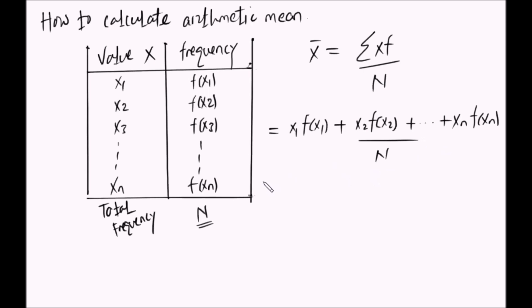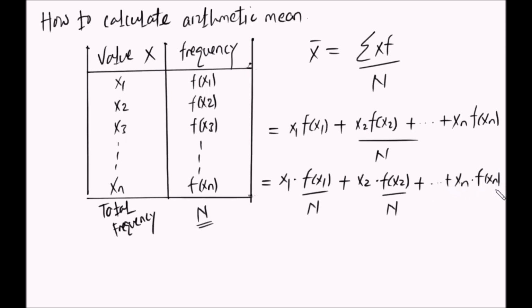So if I simplify this, tuseme x1 times huyu over n jumlisha x2 times huyu hapa over n, hivyo hivyo mpaka xn times huyu hapa over n. Yeah, so now what is frequency anyway? Frequency is the number of occurrence of an event. For example, hii frequency ya kwanza, it says how many times x1 has occurred.